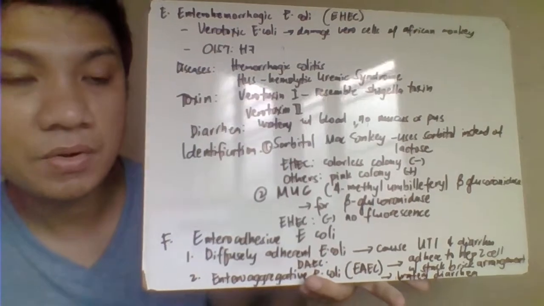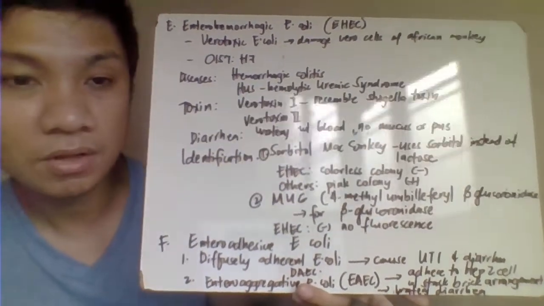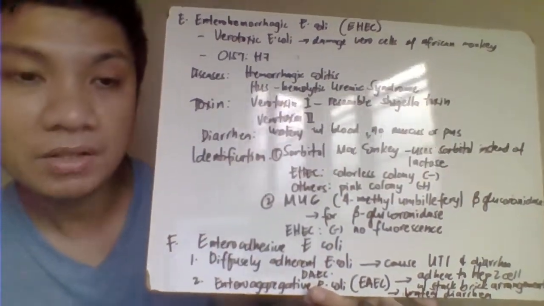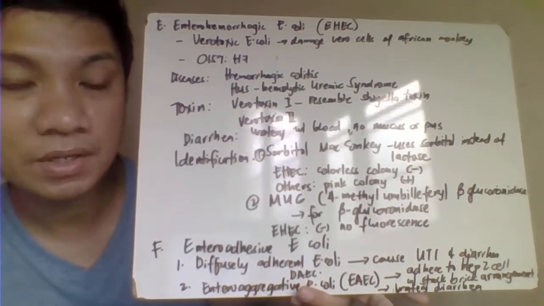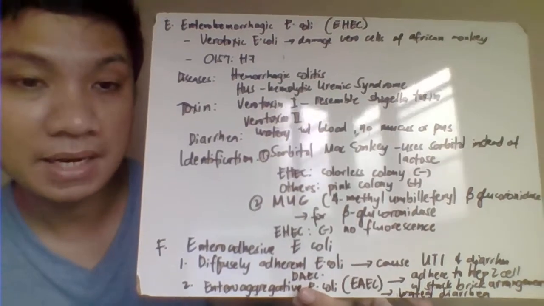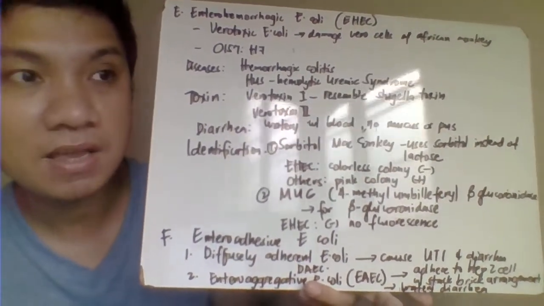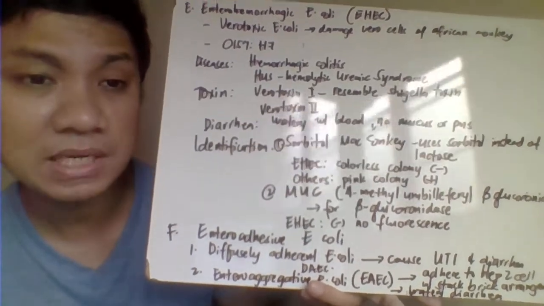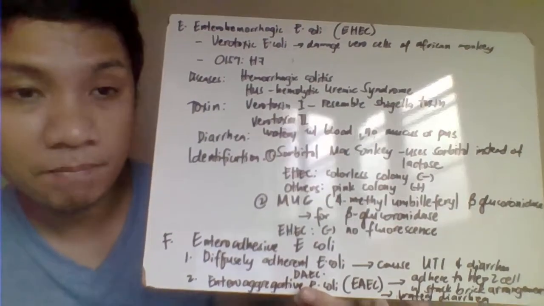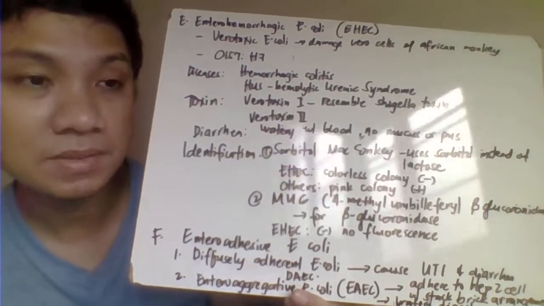Another one, we have your HUS, hemolytic uremic syndrome. And then it produces two toxins: verotoxin 1 and verotoxin 2. Verotoxin 1 resembles your Shigella toxin or Shiga toxin produced by Shigella dysenteriae. Okay, so basically that one also produces diarrhea just like your enteroinvasive, right? It is like the Shigella toxin. This one also produces a watery diarrhea with blood, that is why this is hemorrhagic. But then again, this would have the absence of pus and the absence of mucus.